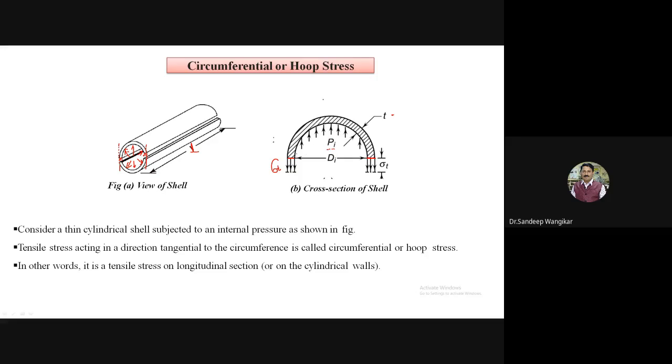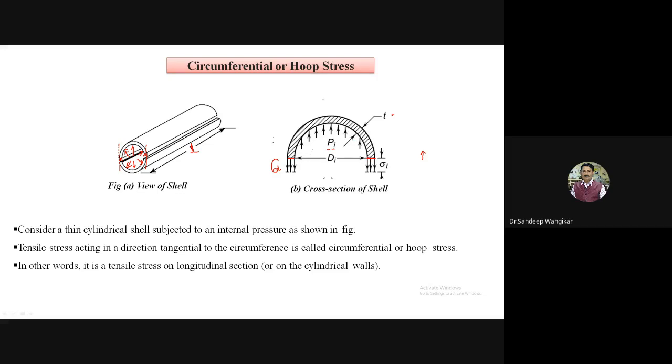So this is nothing but the diameter. On this side, it is assumed Pi into Di. Pi is acting on the internal diameter specifically.